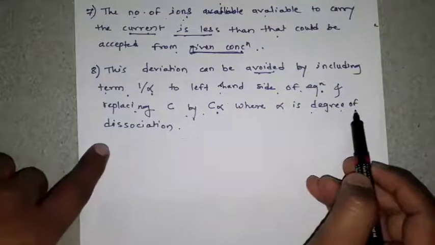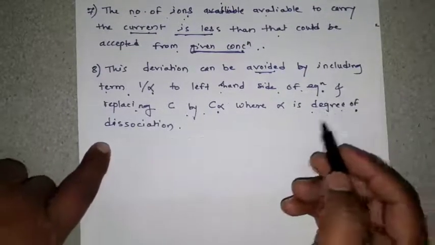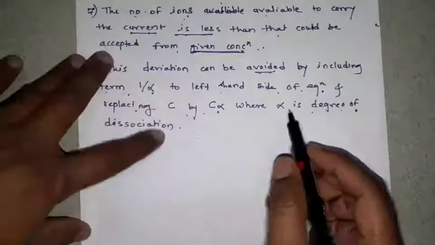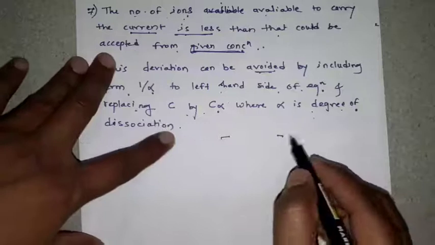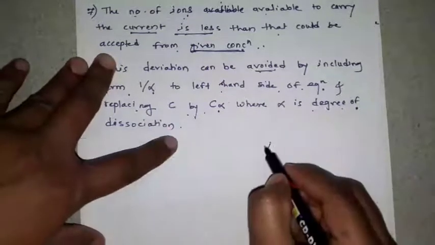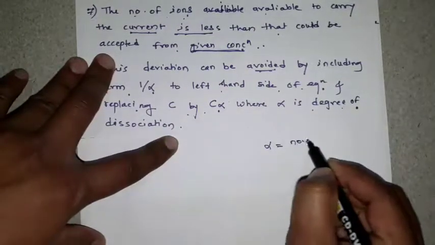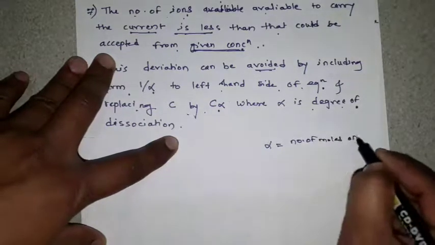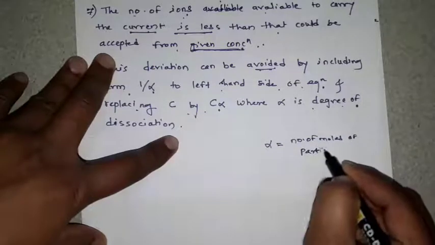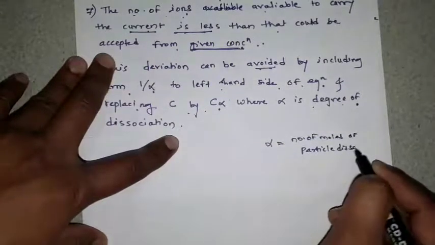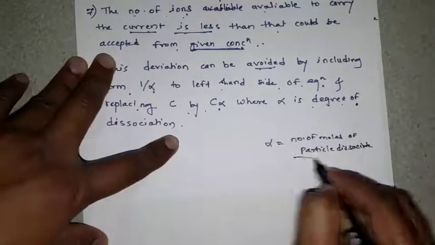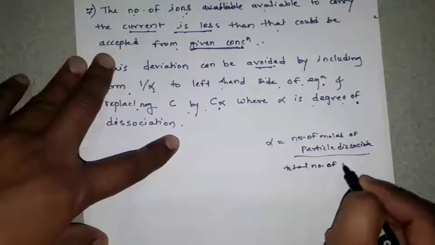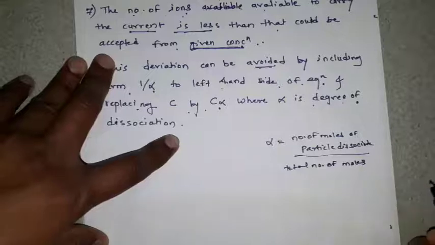the degree of dissociation. As we know, what is meant by degree of dissociation? Degree of dissociation alpha is equal to the number of moles of particles dissociated divided by the total number of moles.